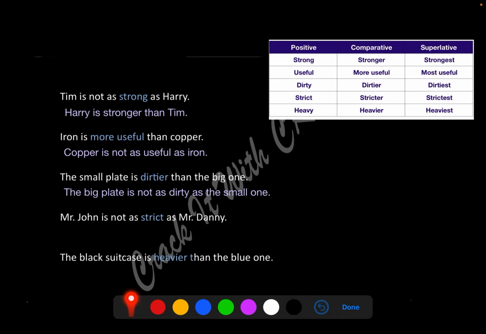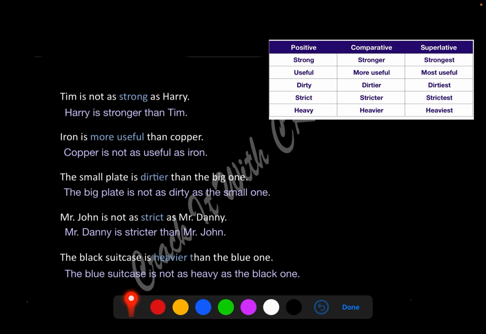Mr. John is not as strict as Mr. Danny. First, think in your mind, who is the stricter out of the two? Mr. John is not as strict. That means Mr. Danny is stricter, right? So straight away from strict to stricter, how will I change? Mr. Danny is stricter than Mr. John. The black suitcase is heavier than the blue one. Come on, think. The black suitcase is heavier. The blue one is not as heavy. So the blue suitcase is not as heavy as the black one.